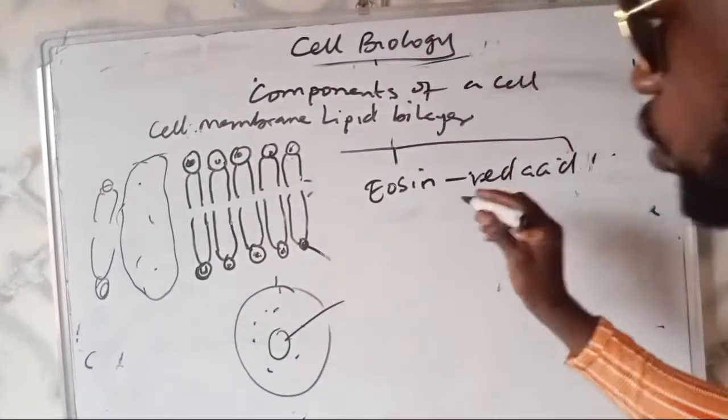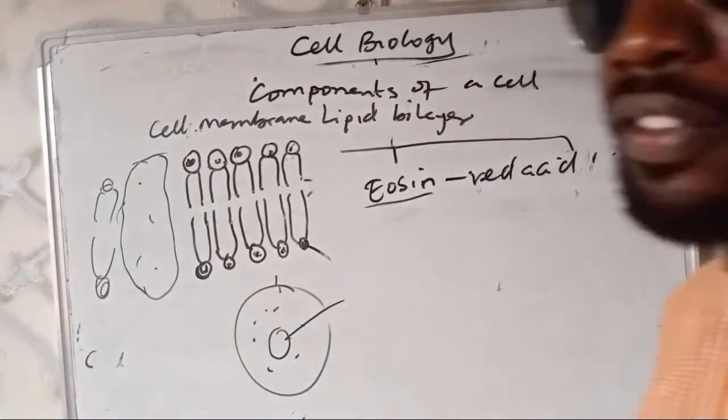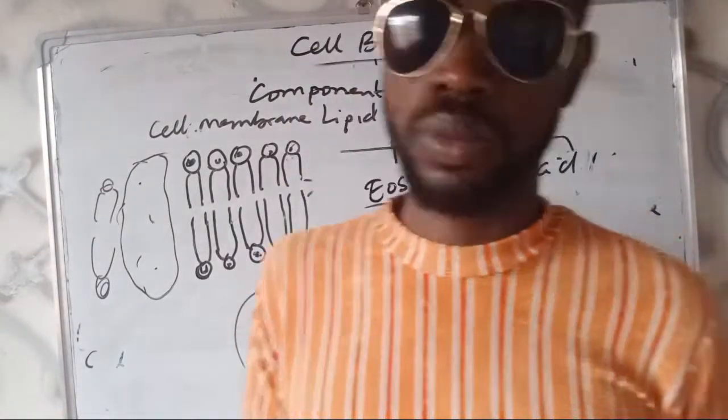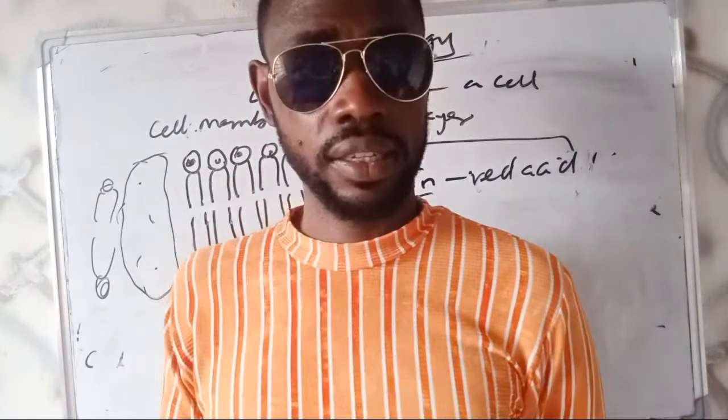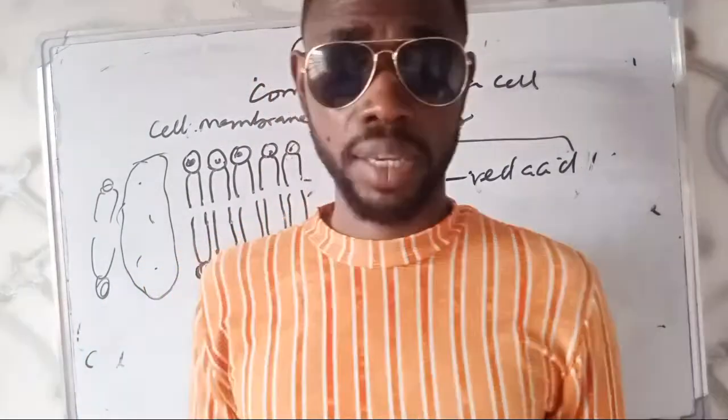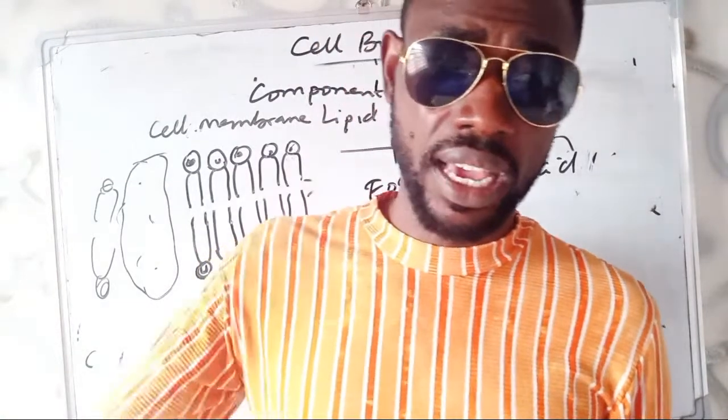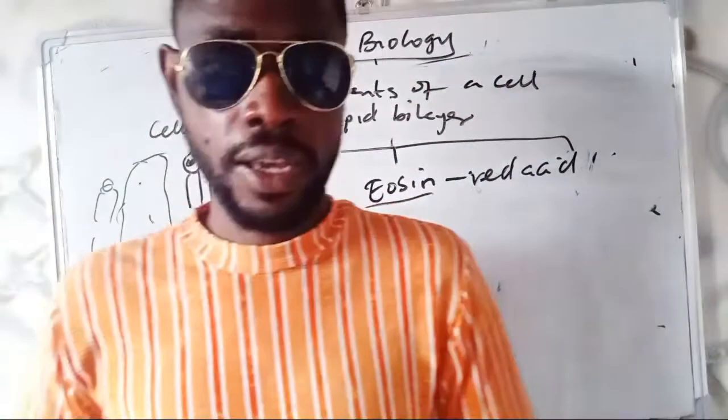The cytoplasm is sensitive to the red acid dye, and therefore we can say that the cytoplasm is the acidophilic part of a cell, unlike the nucleus, which is the basic part, which will respond to the basic dye, the methylene blue, of course. So that's just by the way.